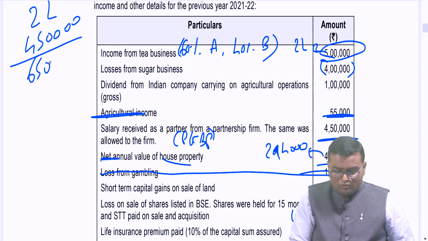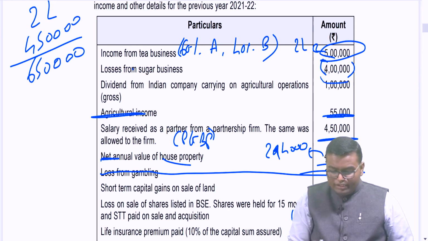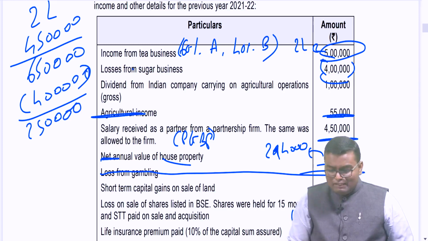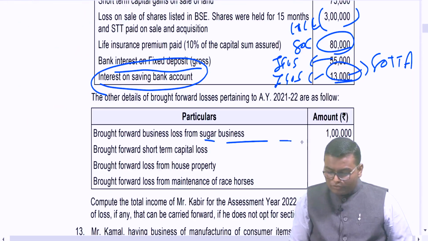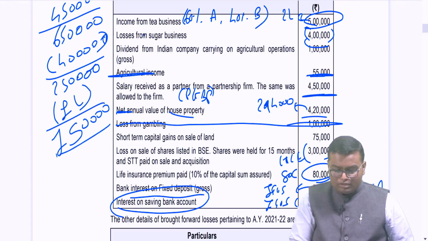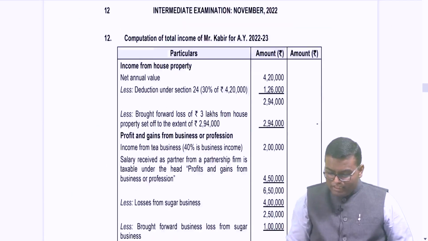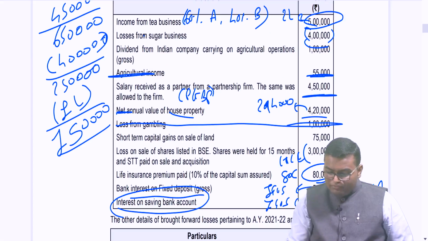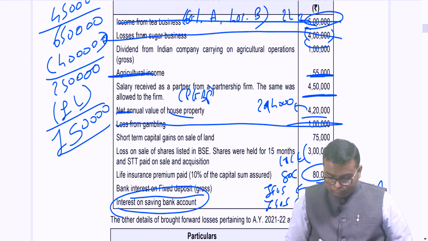Total 6,50,000. From that I have a current year loss of rupees 4 lakh that I will set off. So the remaining value will be 2,50,000. Against this 2,50,000 I have a brought forward loss of sugar business rupees 1 lakh. So I will set off that 1 lakh rupees also. My final PGBP income will become 1,50,000. So everything about PGBP income we have done. This is done. This is also done. And this is also done.